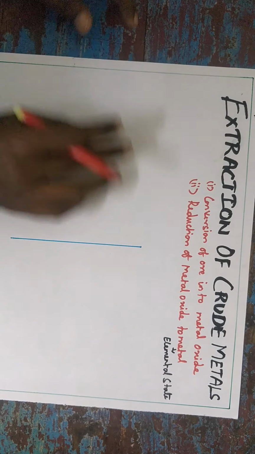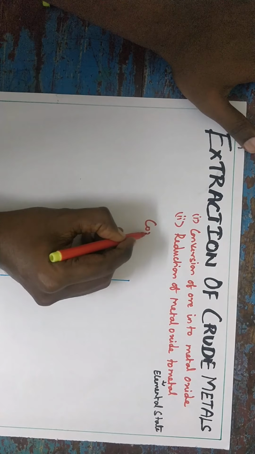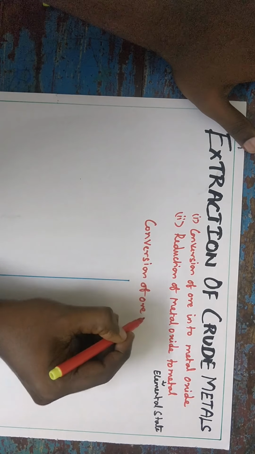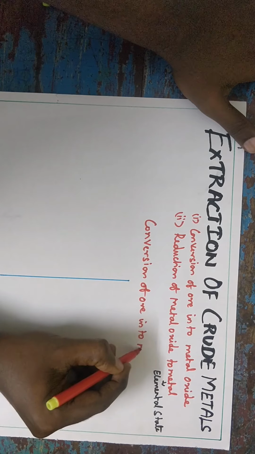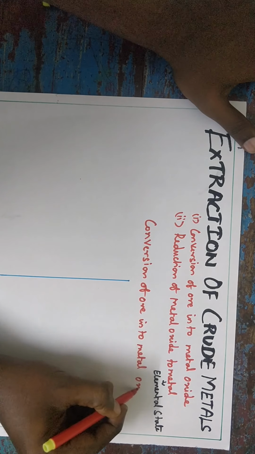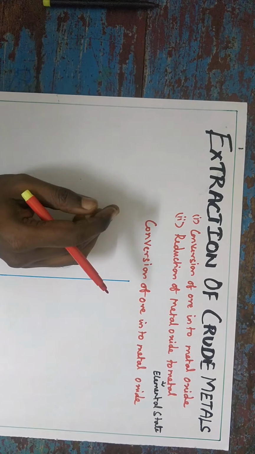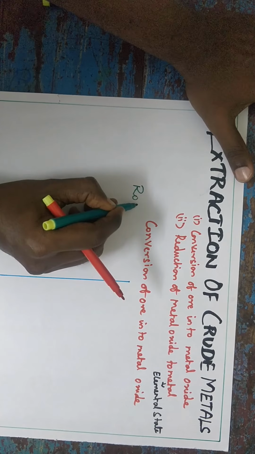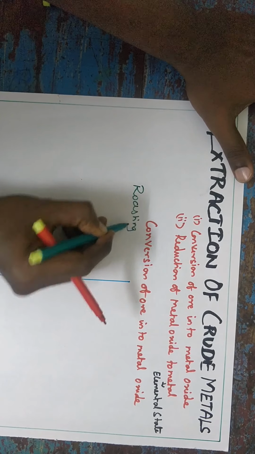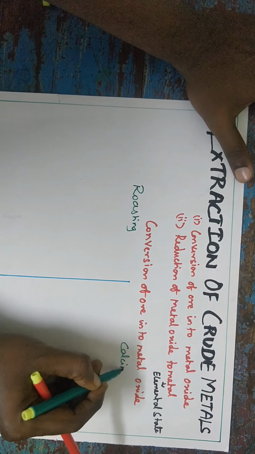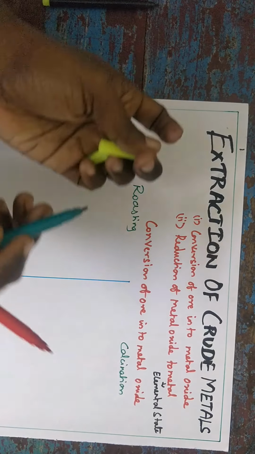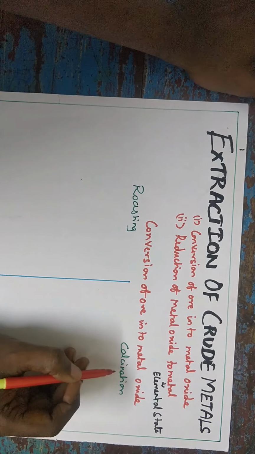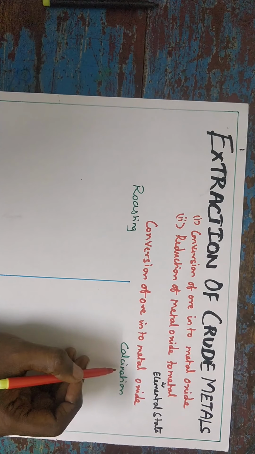So in the first step, conversion of ore into metal oxide, 2 methods are used. One is roasting, next is calcination. Roasting is done in the presence of air, while calcination is possible in the absence of air.